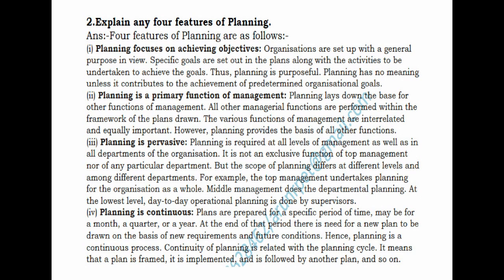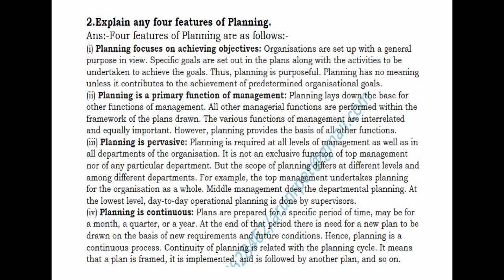Coming to planning is a primary function of management. Planning is first and foremost a function of management. Without planning, the other activities of the organization do not take place in a proper manner, or can't exist at all. So planning provides the basis for all the other functions in the organization.